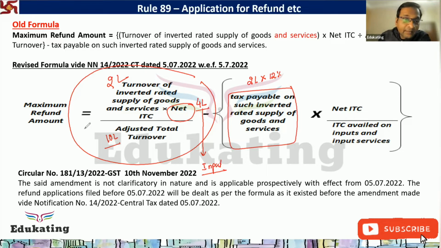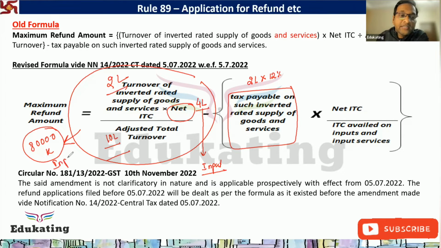So basically, this 80,000 which comes is pertaining to input only. Are you agree with me? I am saying this 80,000 is basically pertaining to only input because I have taken the ITC of input only for calculating the refund. Then I have removed entire 24,000.